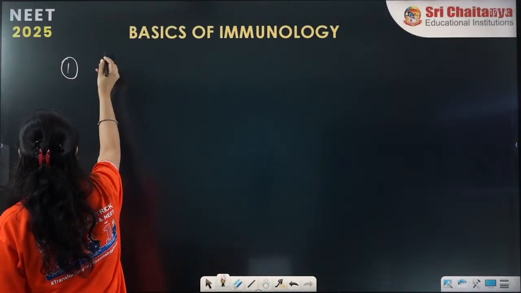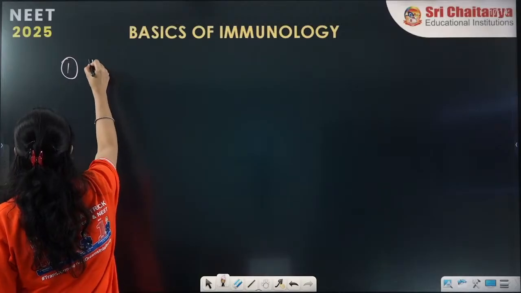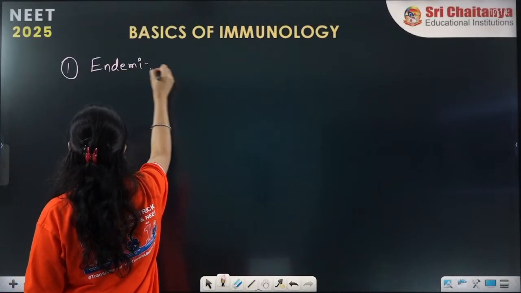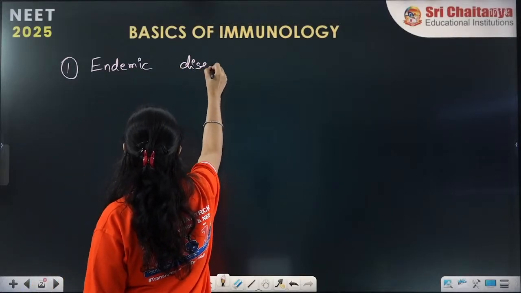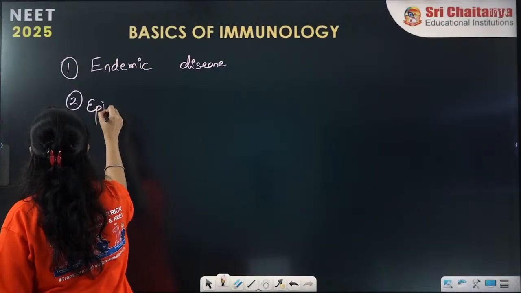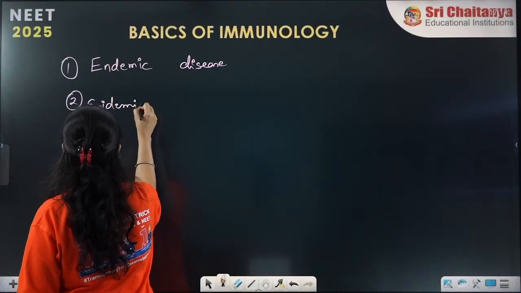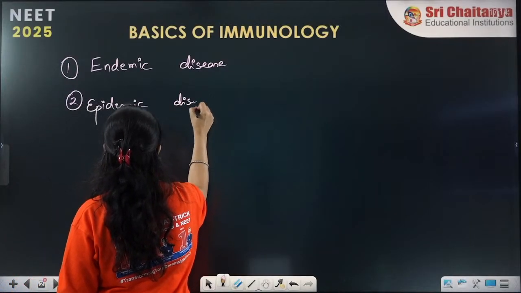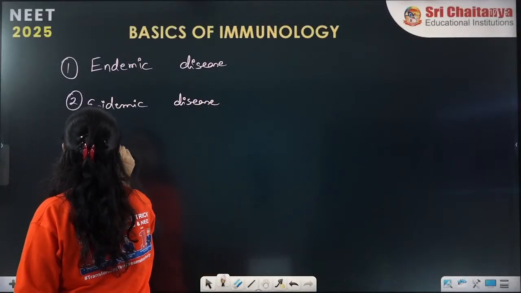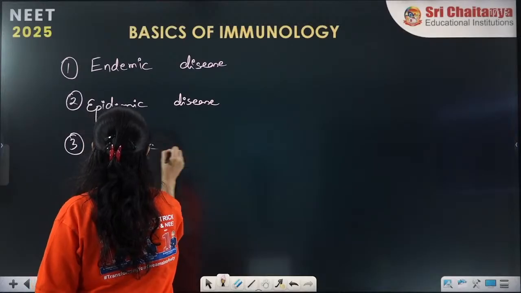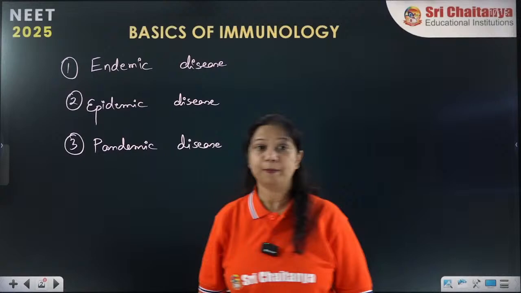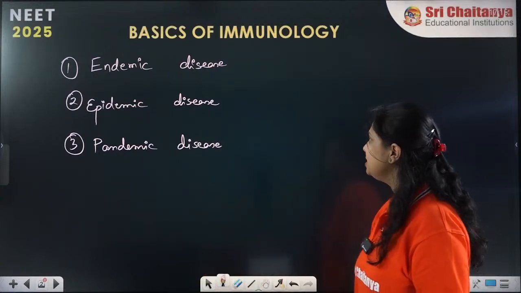The first terminology is endemic diseases. Then epidemic disease and pandemic disease. So these are the three terminologies we will be learning now. Endemic, epidemic, pandemic.